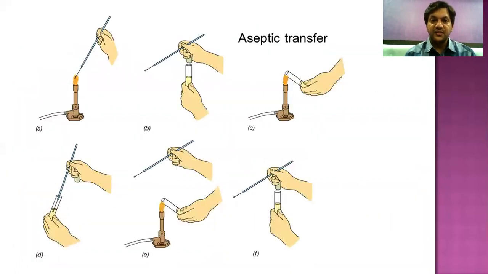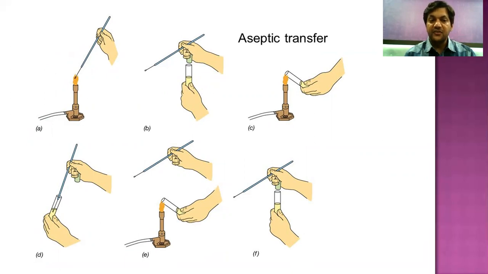The figure shows the aseptic transfer. In figure A, you can see that the bacteriological loop is placed in the flame, which causes sterilization and removes all the microorganisms. Then with a special technique in figure B, we remove the cotton plug which closes the test tube containing the culture medium. Figure C shows that we also remove the microorganisms which may be present on the mouth of the test tube before removing any culture.